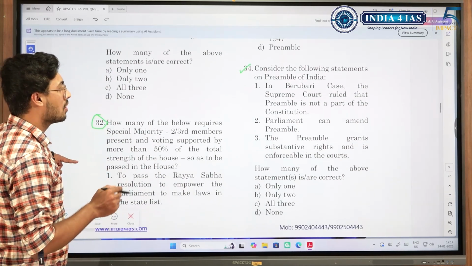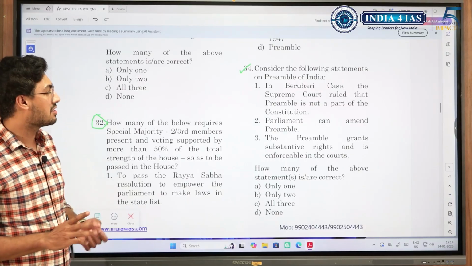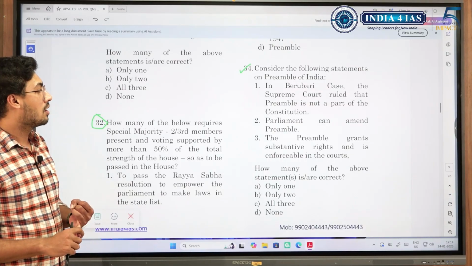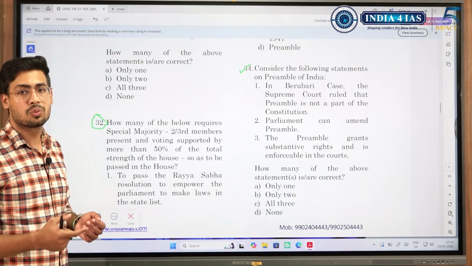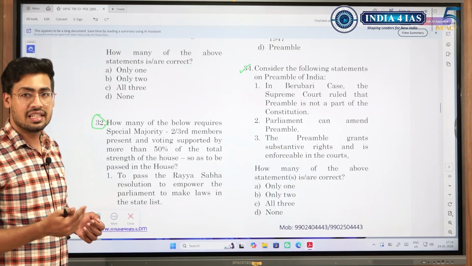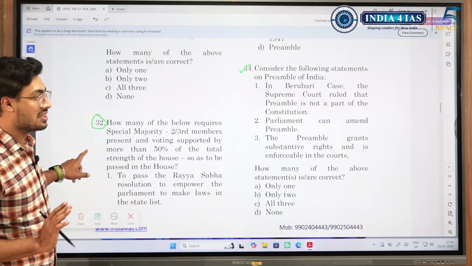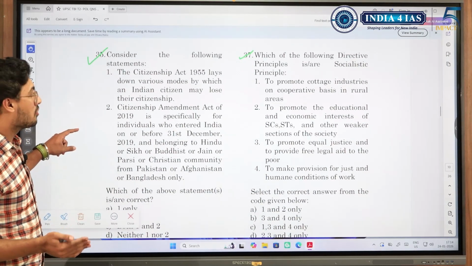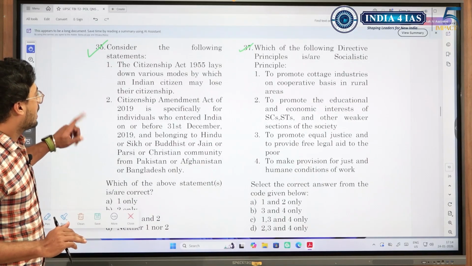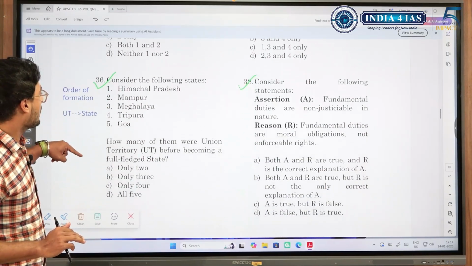Similarly, preamble question. See, preamble related, I think there are 3 cases: Berubari Union, Keshavananda Bharati and LIC. So these 3 cases, what was the Supreme Court's judgment in each of these cases we should know, because preamble is an important topic. How many times was preamble amended? Even this we should be aware of. Again, citizenship topic, static topic, you will manage.